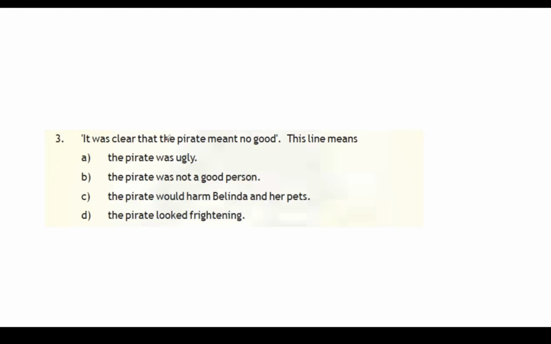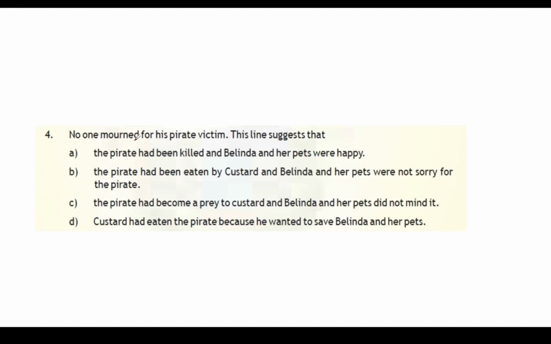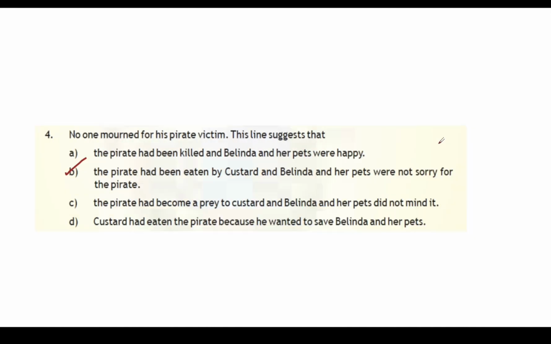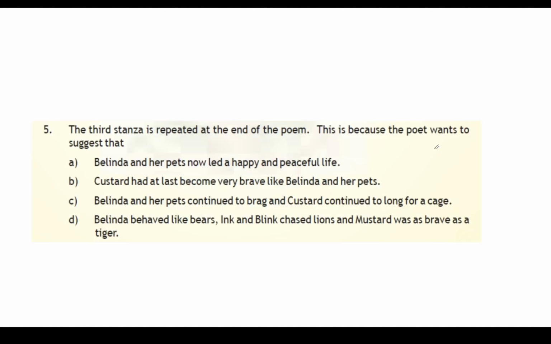Third one. It was clear that the pirate meant no good. This line means that C. No one mourned for his private victim. The line suggests that B. Now, the third stanza is repeated at the end of the poem. This is because Belinda and her pets continued to brag, and Custard continued to long for a cage.